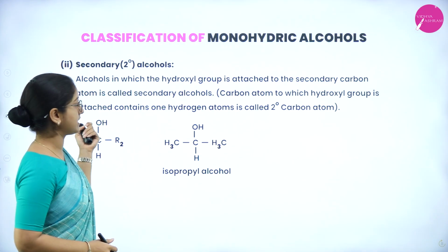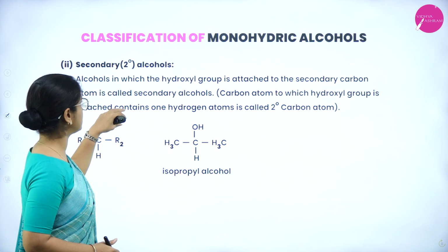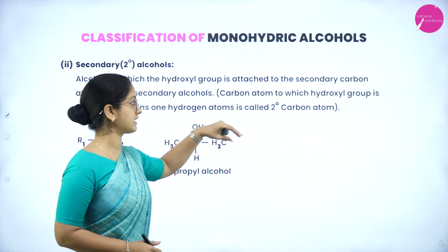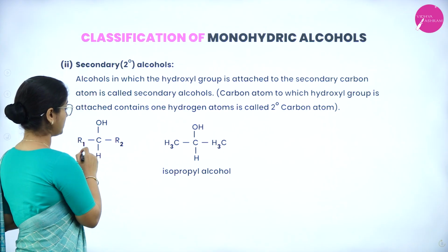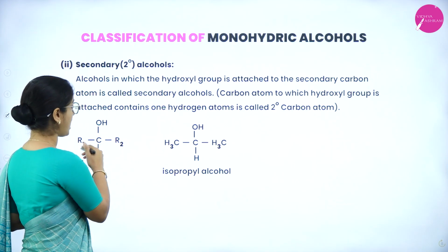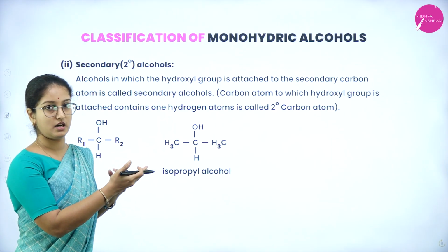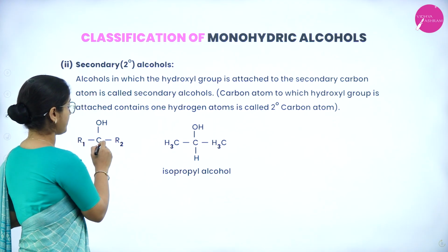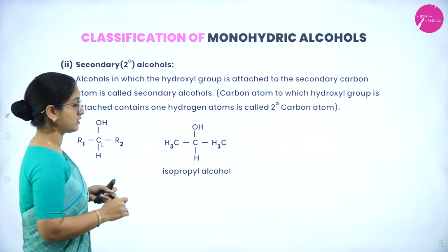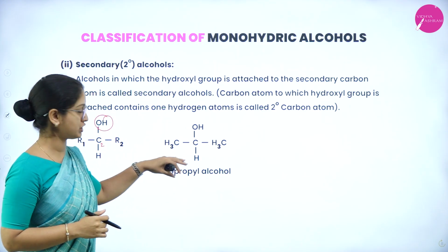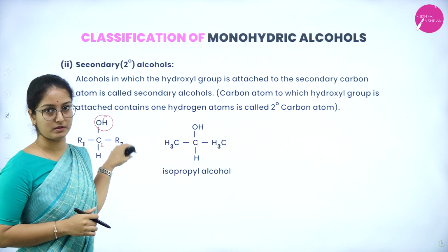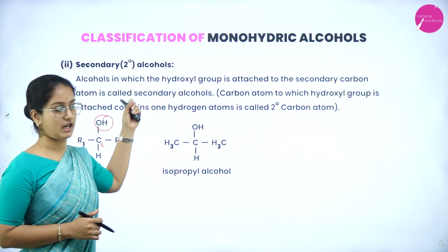So the second one is secondary alcohols. So alcohols in which hydroxyl group is attached to the secondary carbon atom is called secondary alcohols. So here we have a general formula R1CHR2. So R1 and R2 can be any alkyl group, and this carbon has a position 2. So therefore a hydroxyl group is attached to the second carbon atom in a long chain, and therefore this type of compounds belongs to secondary alcohol.